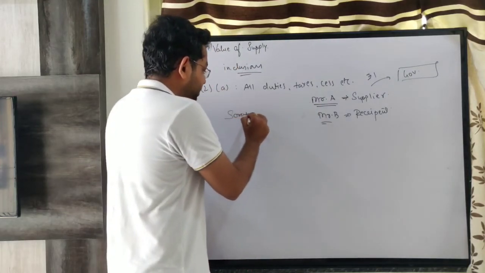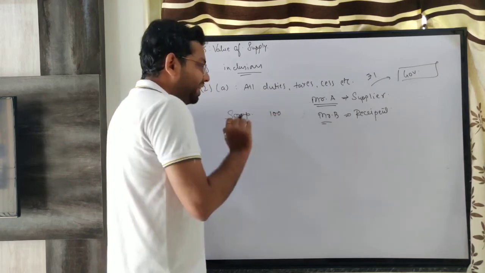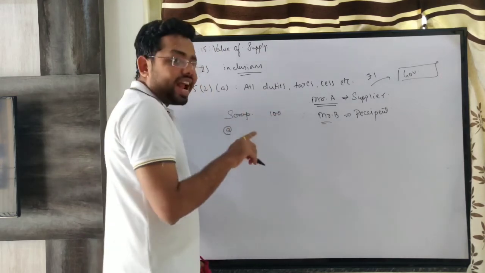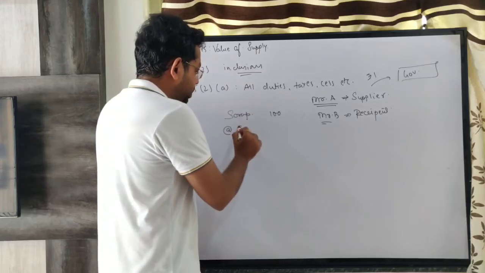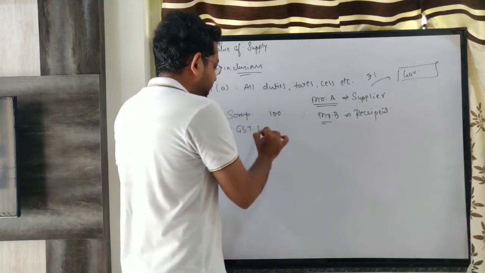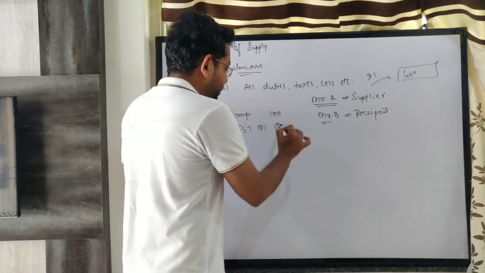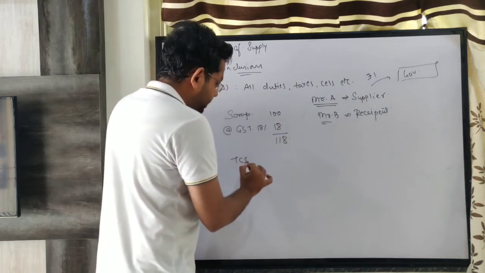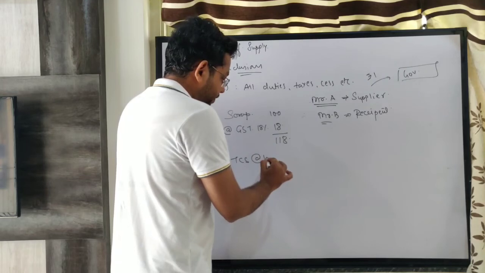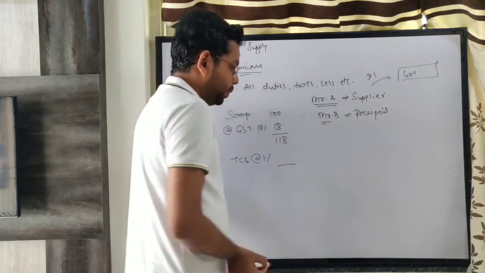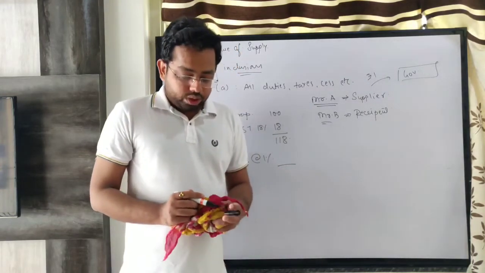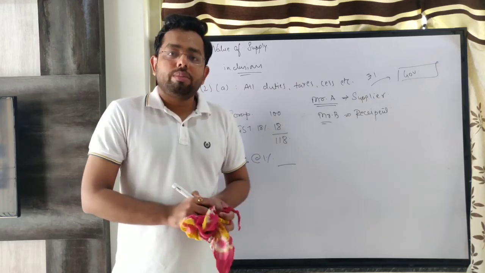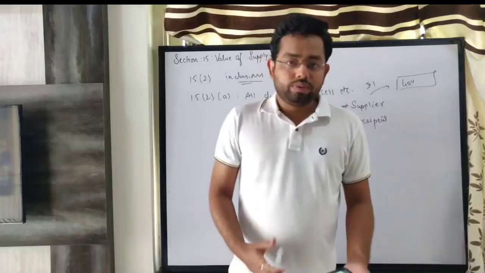Say you are selling the same scrap for rupees 100, then you need not add TCS on it, and you have to collect GST at the rate of 18%, that is 18 rupees, and then you can collect TCS at the rate of whatever specified percent, may it be 1%. I hope the circular is absolutely clear and clause number A is absolutely clear.